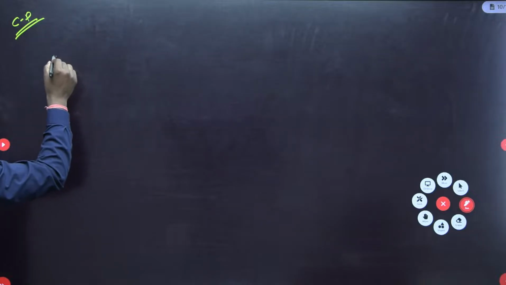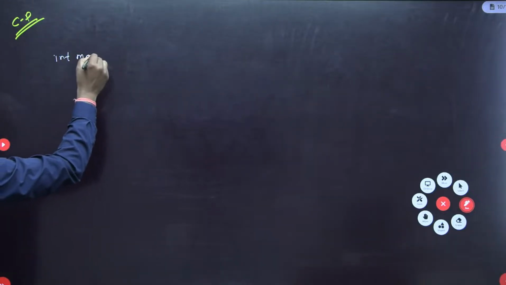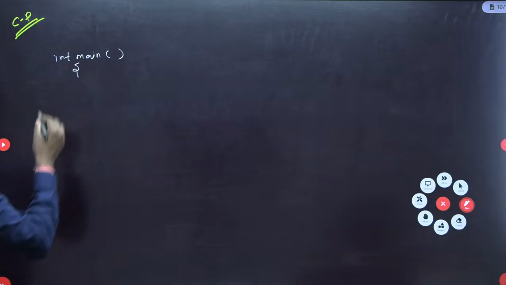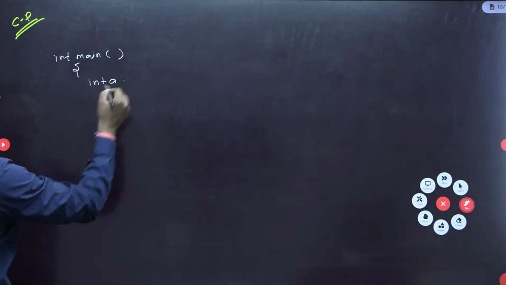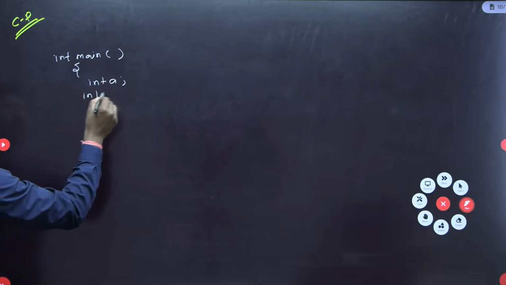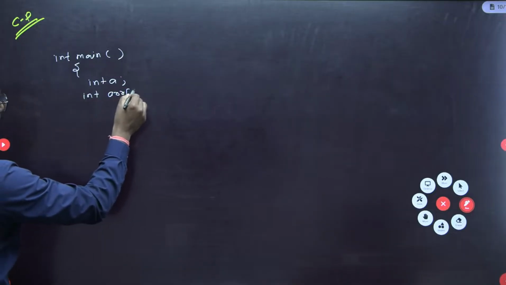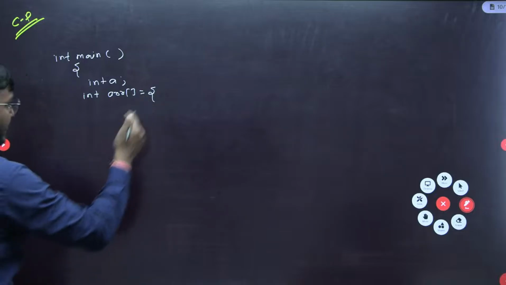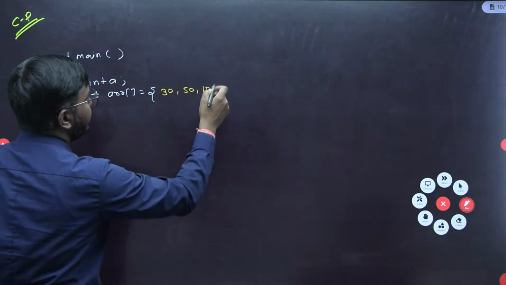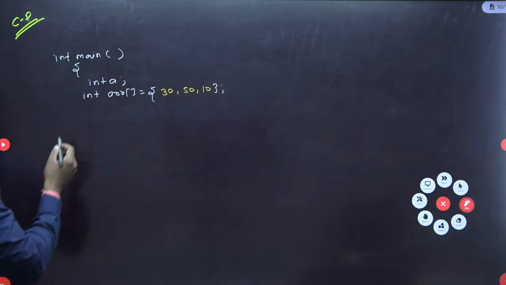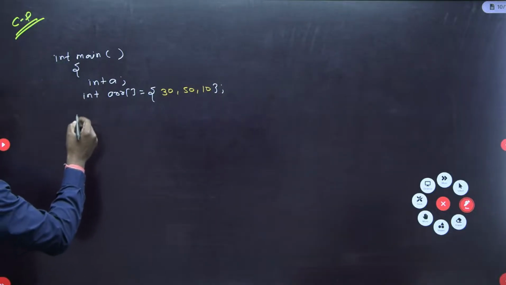Let's take this int main. We have an integer declared, a. Then we have an integer array whose elements are 30, 50 and 10. Now some statements are given.